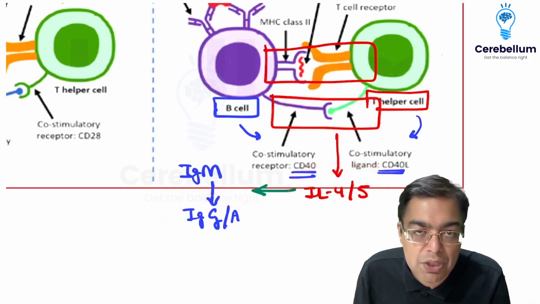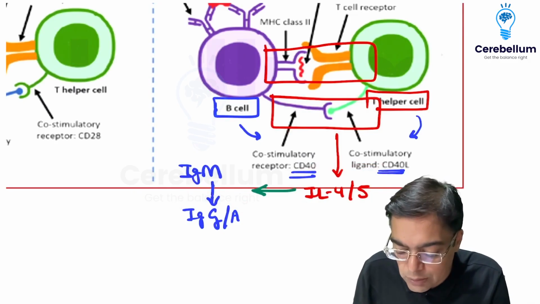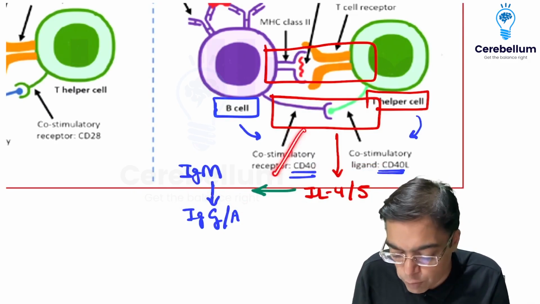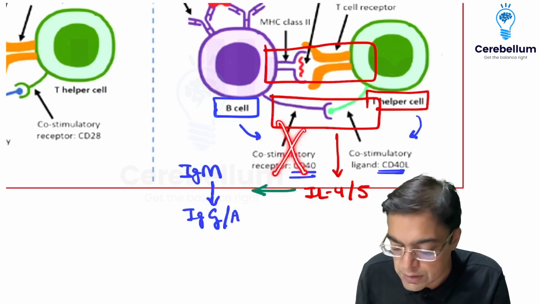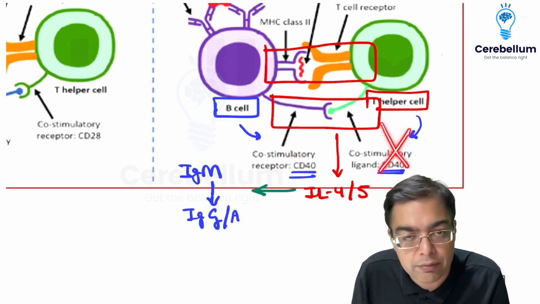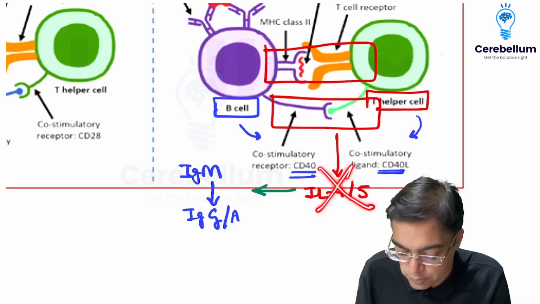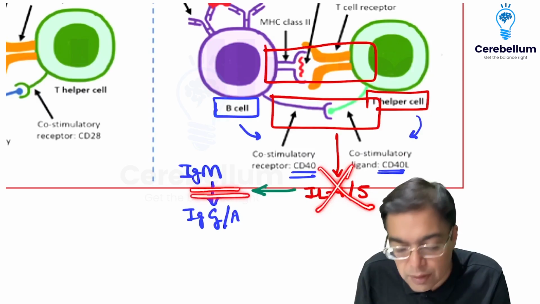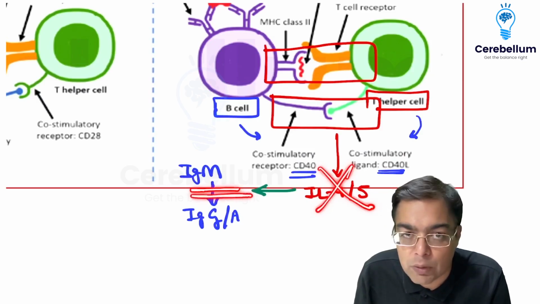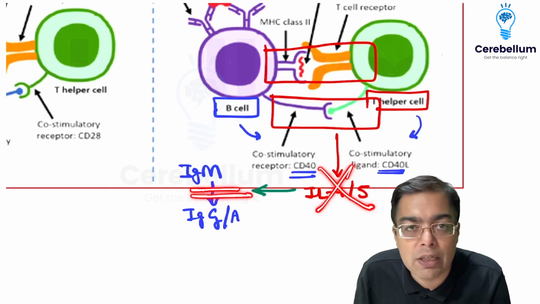Now imagine a condition in which there is a problem with the co-stimulatory signal. Suppose CD40 or CD40 ligand is defective. That means there will be no secretion of interleukin 4 and interleukin 5, so isotype switching cannot take place. Any defect in CD40 or CD40 ligand therefore results in a defect in isotype switching.